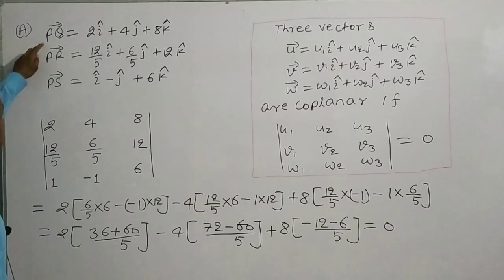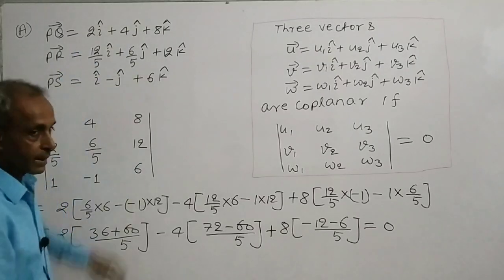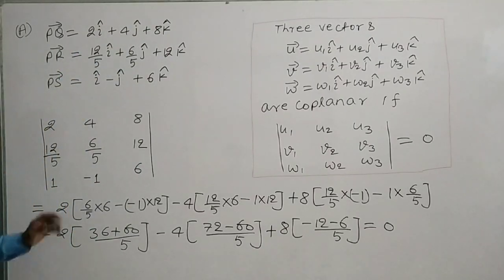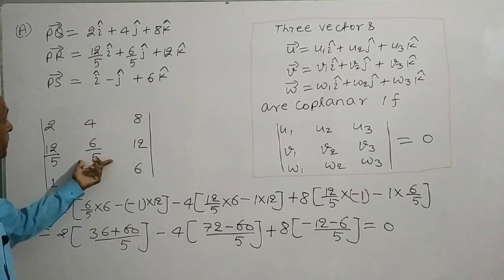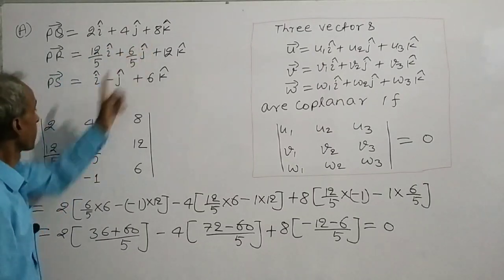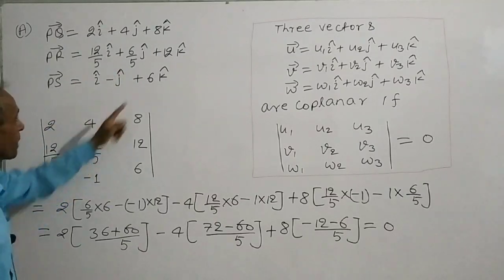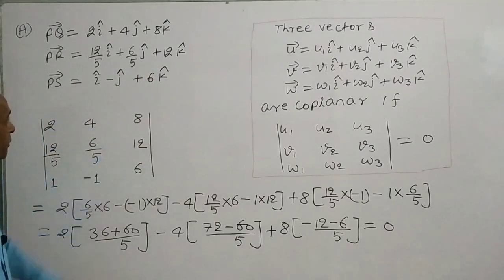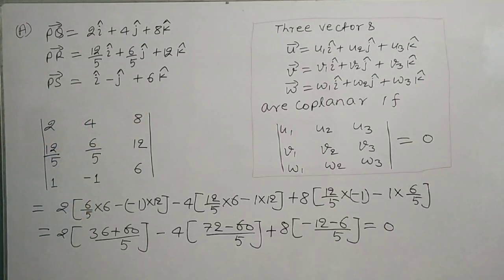Since PQ, PR and PS are these vectors, we find the value of this determinant. 2, 4, 8 in the first row, 12 by 5, 6 by 5, 12 in the second row and 1, minus 1, 6 in the third row.